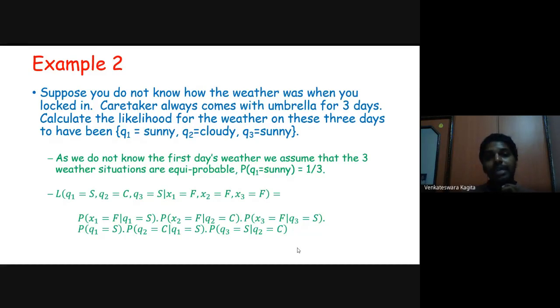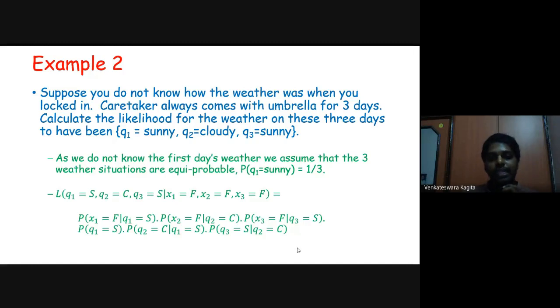Also, we have to multiply the probability of this sequence happening, because we are not sure about it: probability of Q1 equal to S, Q2 equal to C, Q3 equal to S. Which is equivalent to probability of Q1 equal to S, which is 1 by 3 that we have already seen, times probability of Q2 equal to C given Q1 equal to S, times probability of Q3 equal to S given Q2 equal to C. Also note that today's weather depends only on yesterday's weather.